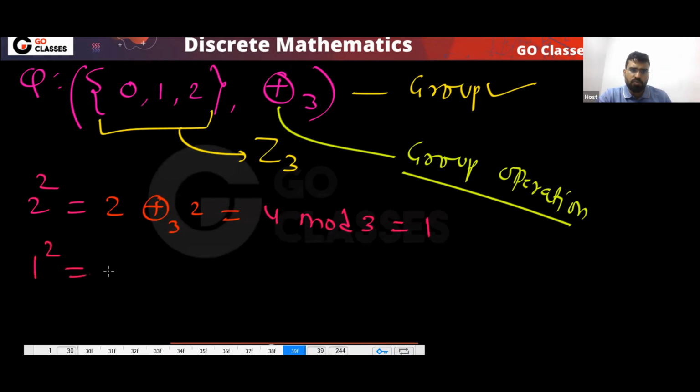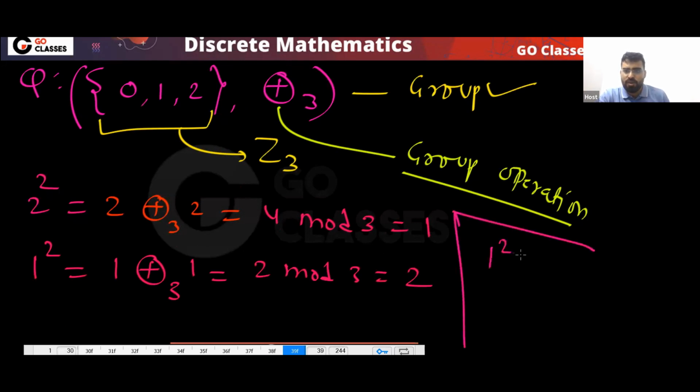What is 1 power 2? That will be 2. 1 power 2, that will be 2. Okay, so this is the idea. Don't say 1 power 2 is 1. That will happen in number theory. 1 power 2 equal to 1, this happens in number theory. So don't do these things here.